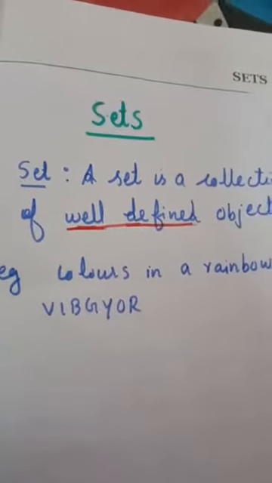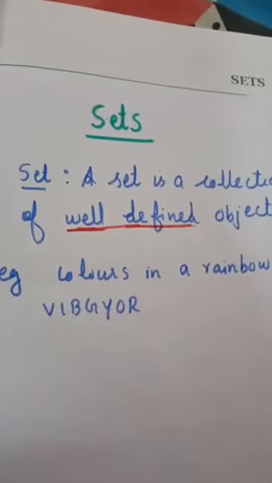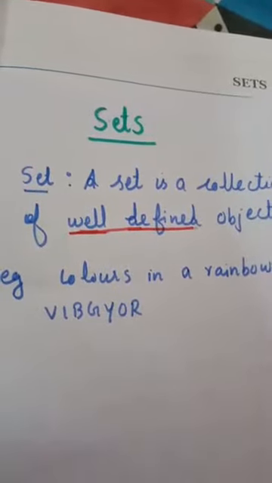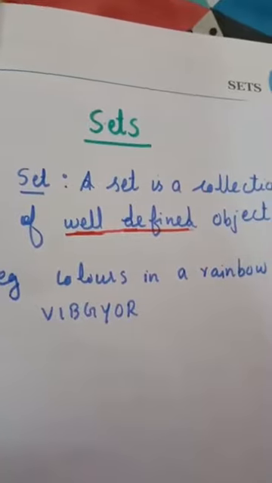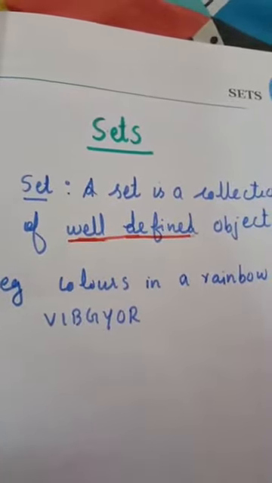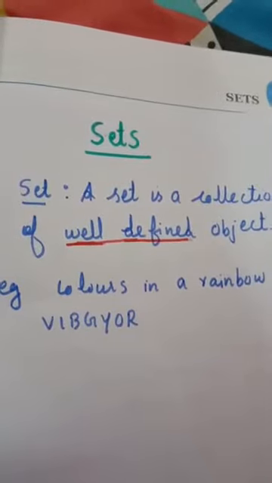We don't know the correct height. That's why the tallest students in your class does not form a set.